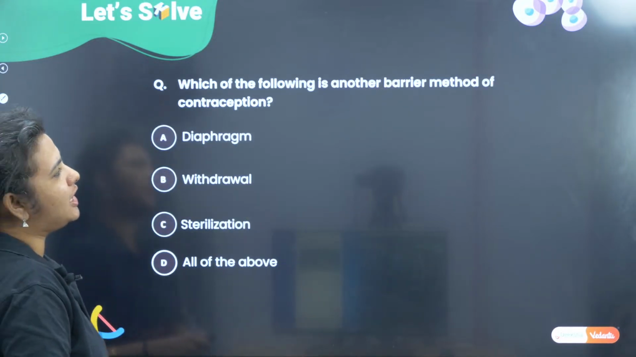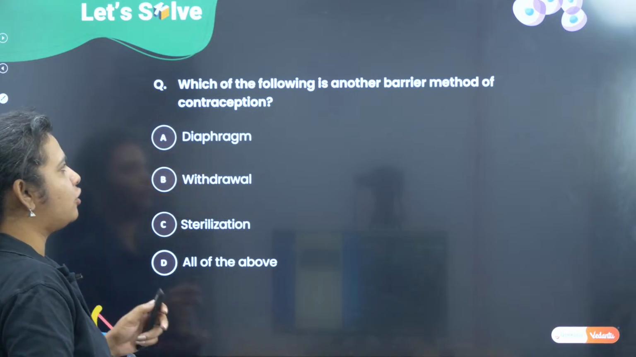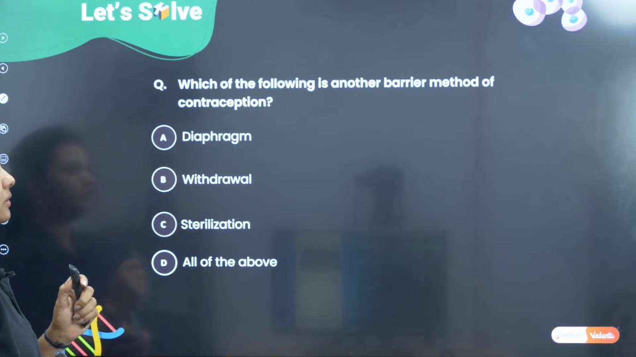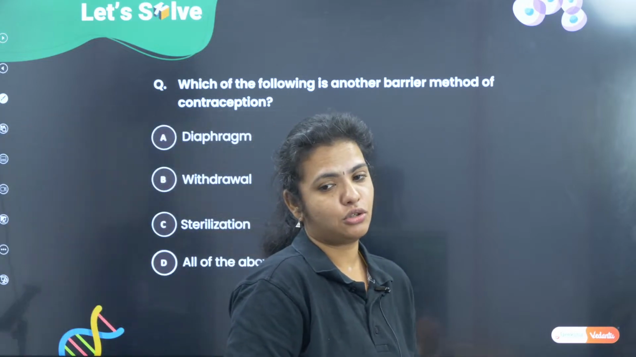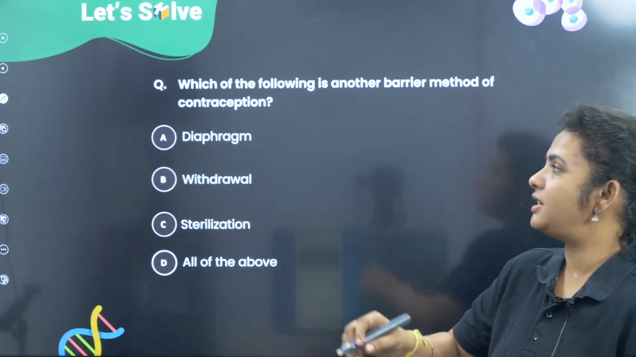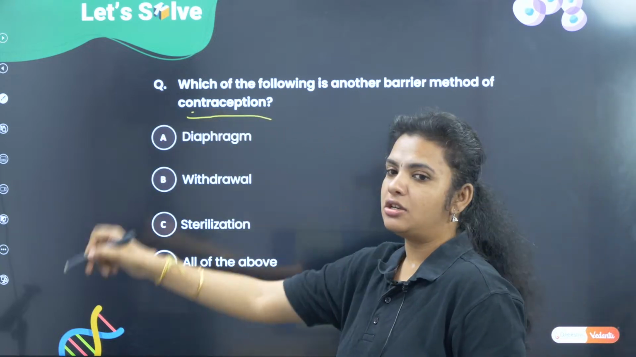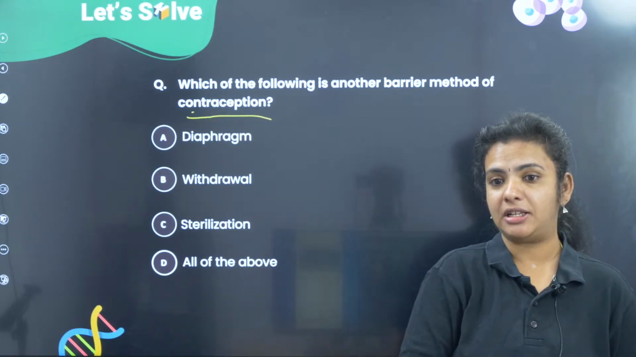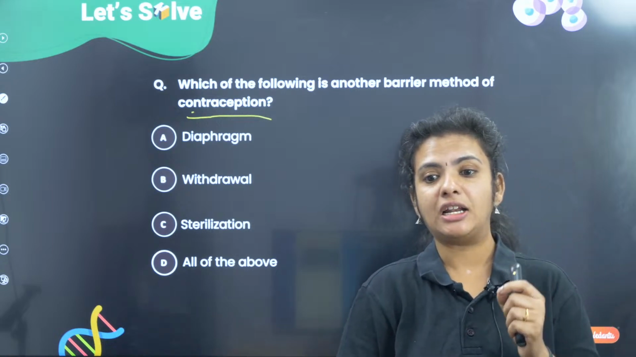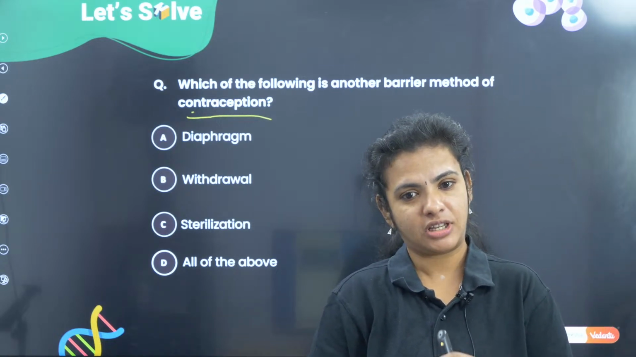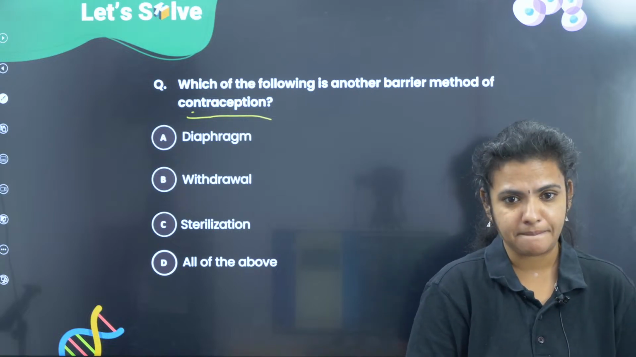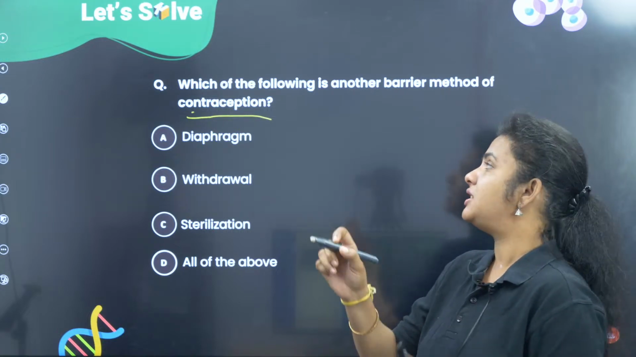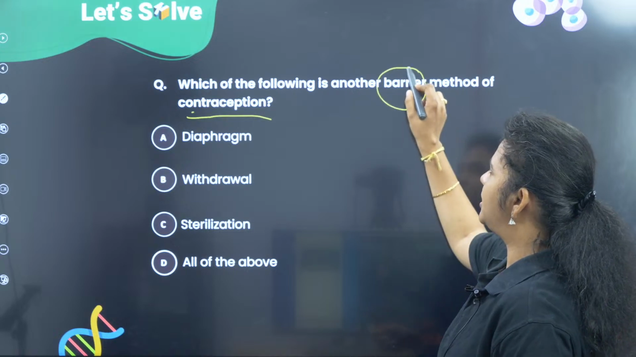Okay, which of the following is another barrier method of contraception? Diaphragm, withdrawal, sterilization, all of the above. So we are talking about contraceptive methods. So what is a contraceptive method? A method which is going to prevent unwanted pregnancy. Correct? So we have different methods of preventing pregnancy, and here they have asked which is a barrier method.